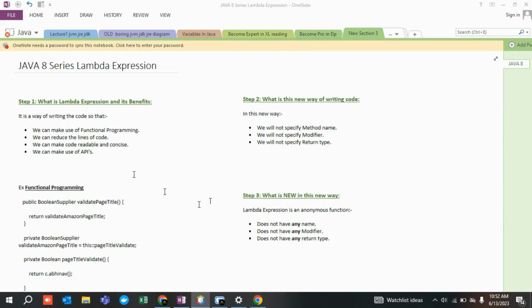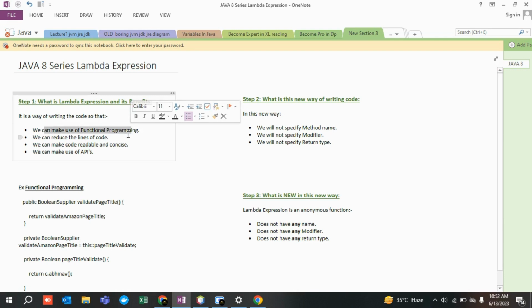I'll tell this later, but at this particular point of time, we will be understanding the very basics of functional programming. I have jotted down an example over here, and I'll walk you through it. So it is a way of writing code so that we can make use of functional programming and reduce the lines of code.